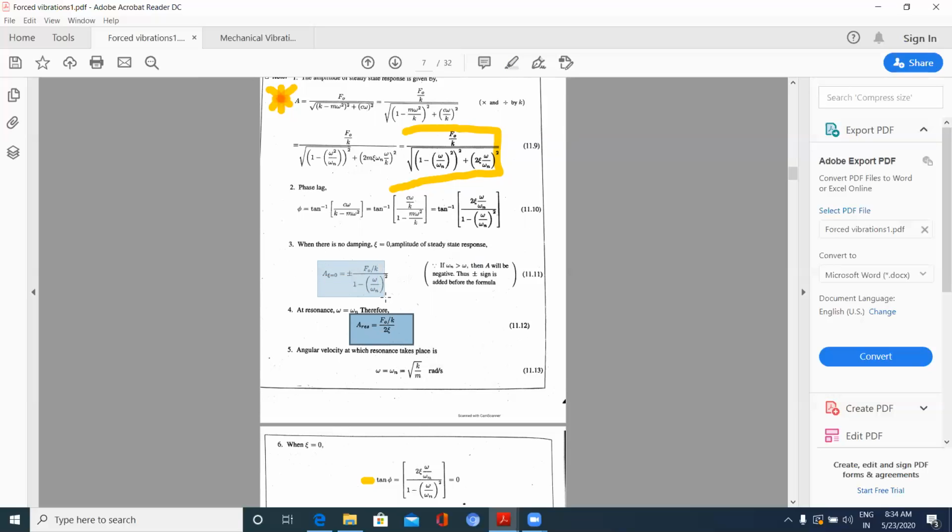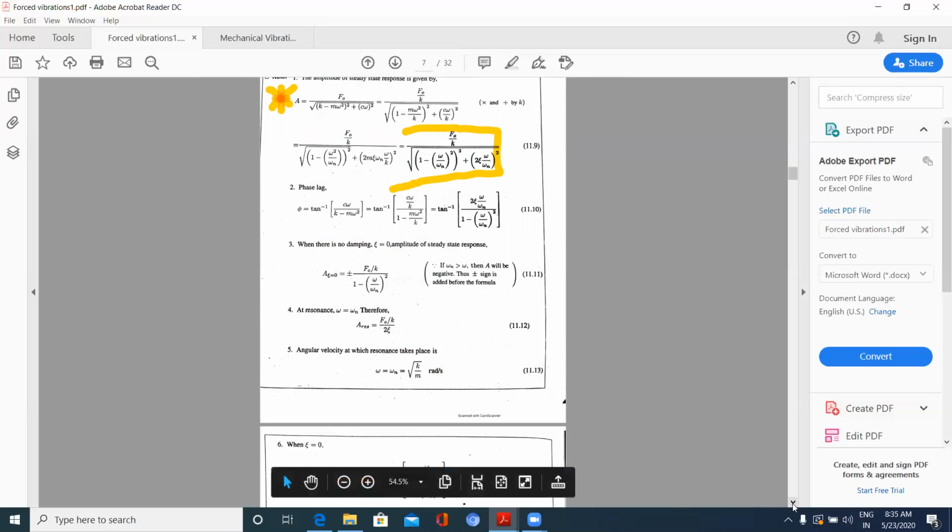And this component, when zeta is equal to 0, that is no damping is there, when resonance is there, this one. And the angular velocity when resonance takes place is nothing but omega n, which we know is under root k by m.